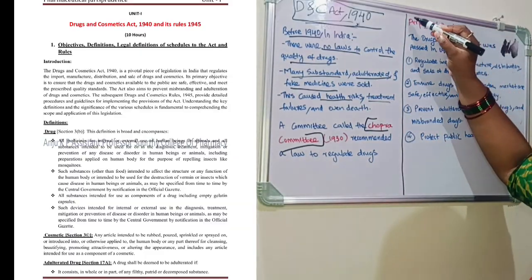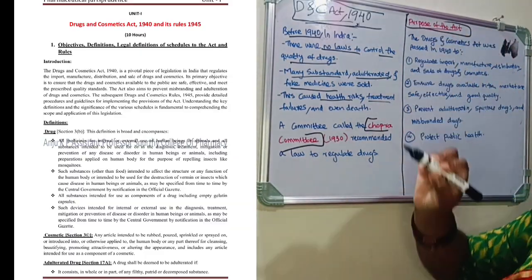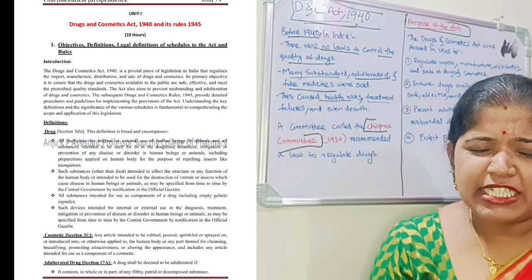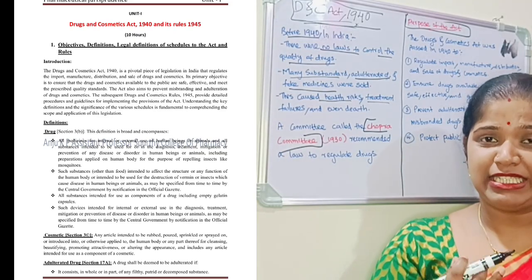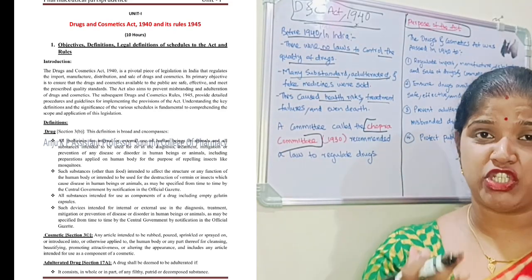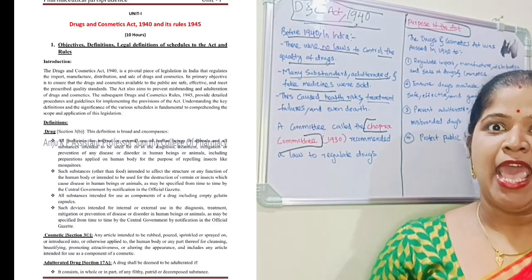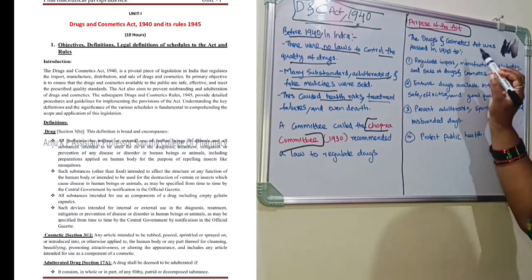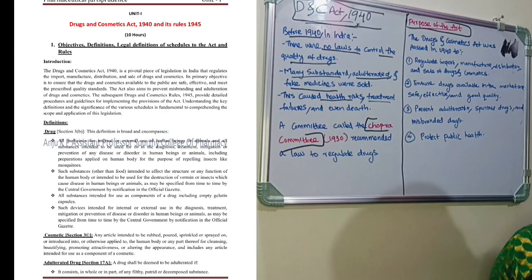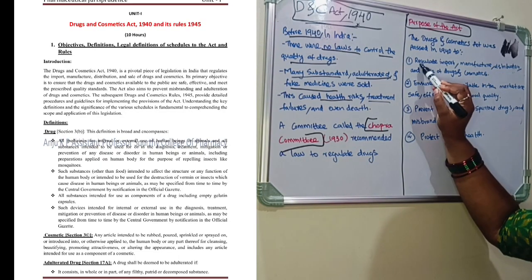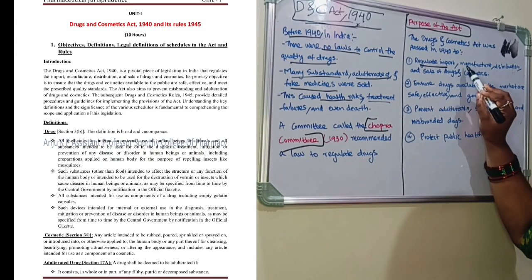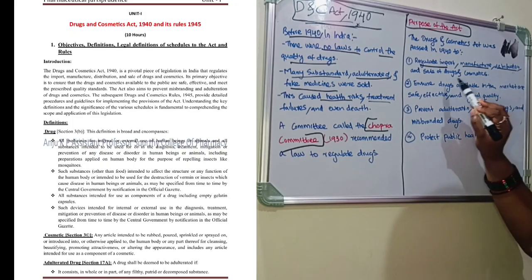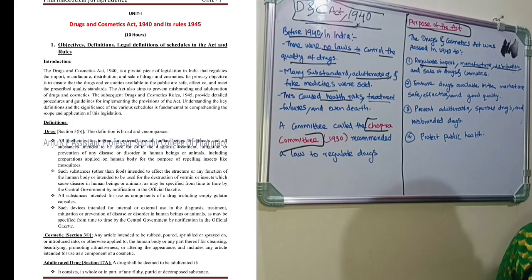Now we will see the purpose or objectives of the act. Why is this law required? What is the vision? What is the objective of this act? The Drugs and Cosmetics Act was passed in 1940, first, to regulate import, manufacture, distribution and sale of drugs and cosmetics.